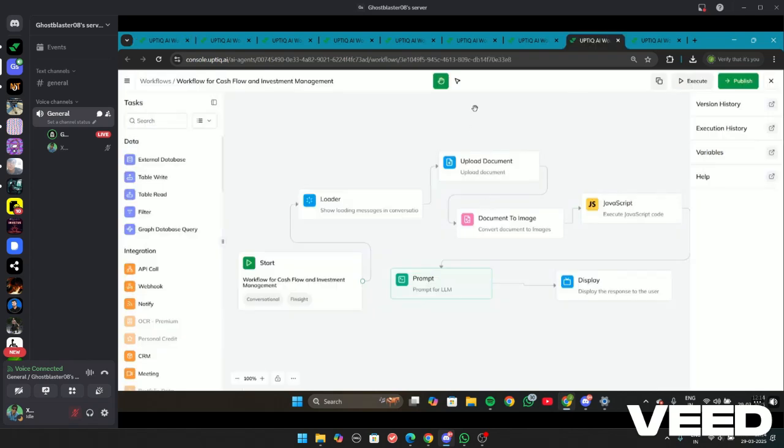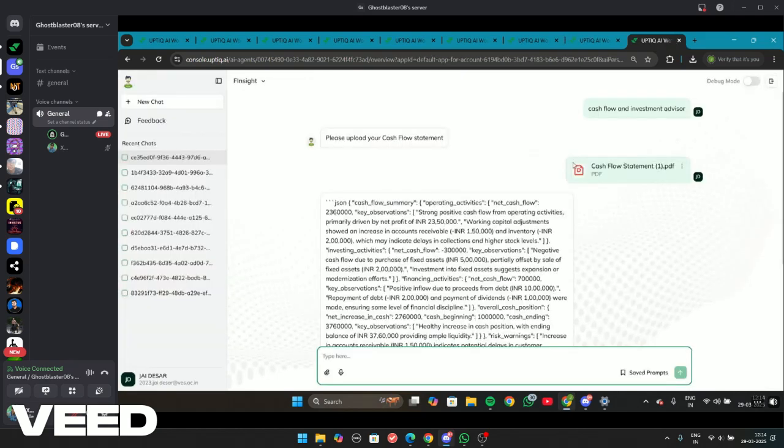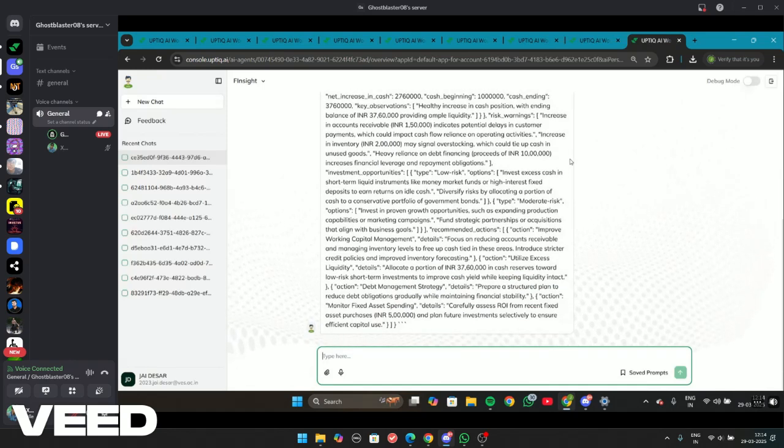This is the workflow for the same. The workflow is the same as the stock and inventory management sub-agent. This is the output for the same. It takes in various parameters such as low risk investments and tells me which stock I should invest in so that my startup can boom.